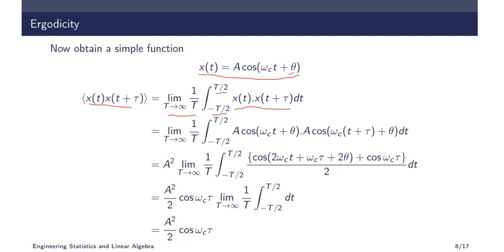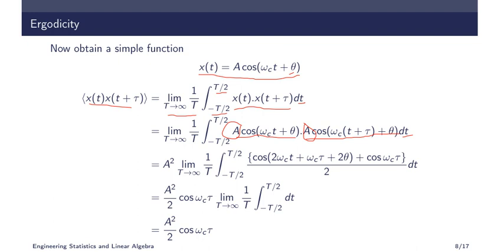Now substitute what x of t is. x of t is A cos of omega c t plus theta, and x of t plus tau will be A cos of omega c t plus tau plus theta, dt. Remember, here we don't have f theta of theta, because we are integrating with respect to time, not with respect to the random variable. That is why we don't have that term. Now you take A square outside, because both are constant. The remaining are cos omega c t plus theta and cos omega c t plus tau plus theta. So cos A cos B equals cos of A plus B plus cos of A minus B, by 2. The same trigonometric identity we will apply here.